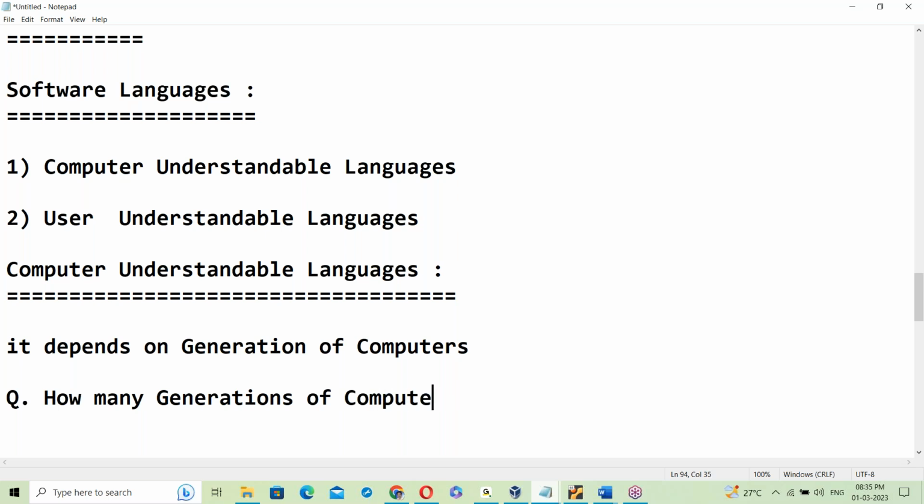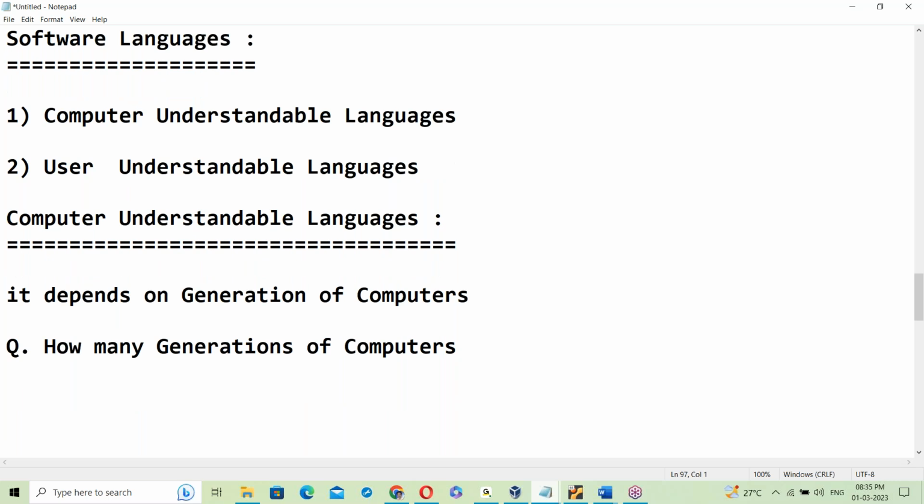How many generations of computers here? Anyone? Machine language, binary code, okay, fine. You are saying about i3, i5, i7, or OS generations like 10th generation, 12th generation. No, that is OS generations, not computers. There are 5 generations of computers. Only 5 generations.